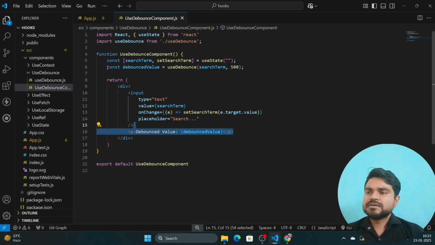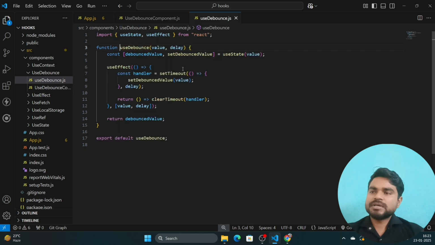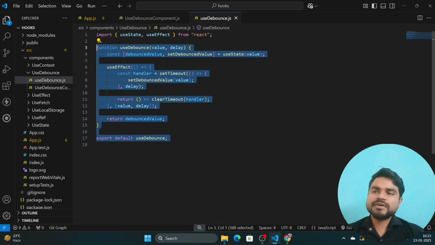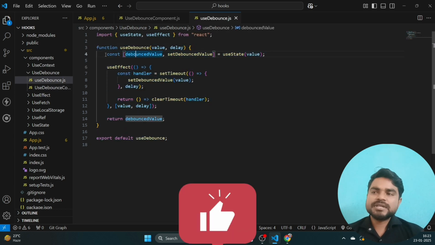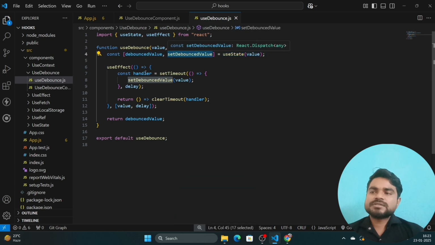So what we did, we created a custom hook named useDebounce. Let's go to the debounce. Here, exactly as we see, we create a function and a useState. Inside that we set the debounce value, which is what the user inputs in the input tag, and this is the value of the state.